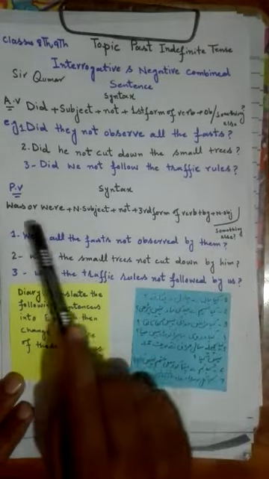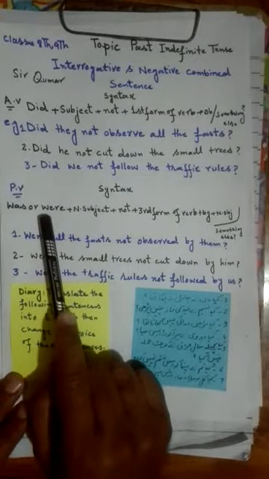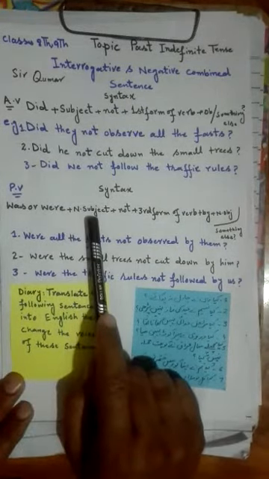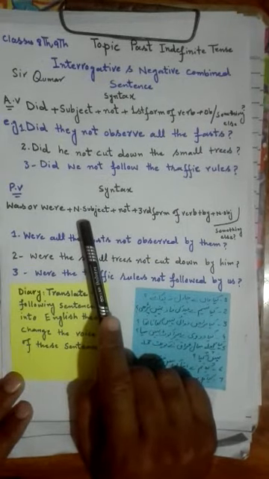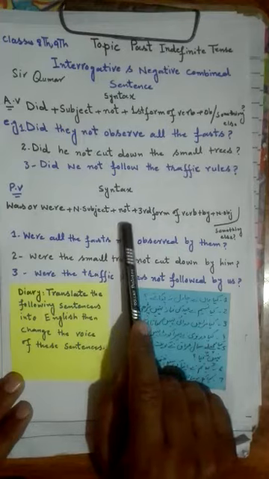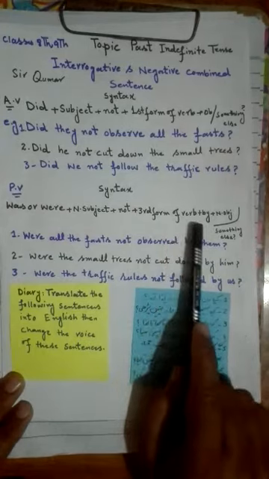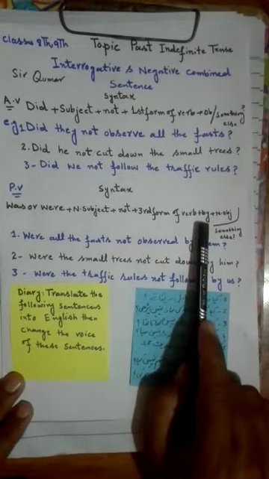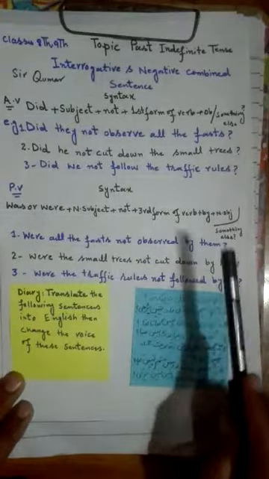Now the syntax of the passive voice. First of all, we use was or were as a helping verb, and after was or were, a new subject. Actually, what is the new subject? Considering the object, new subject. After that, not plus the third form of the verb. We always use the third form of the verb in any kind of sentence of the passive voice. After that, by, which is a preposition, then a new object considering the subject, and something else